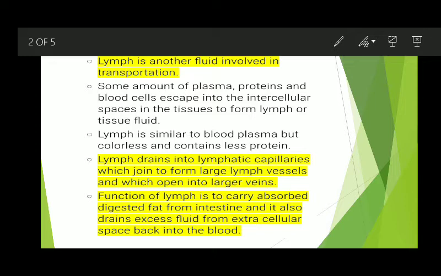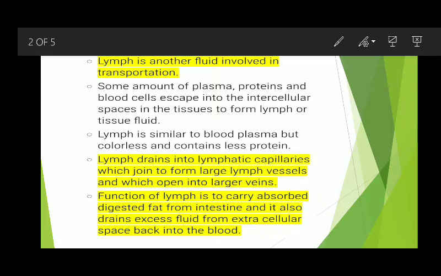First, lymph is a fluid involved in transportation. As blood helps in transportation of food and oxygen, lymph also helps in transport of plasma, proteins, and blood cells that escape into the intercellular space in the tissues, and that is known as lymph.